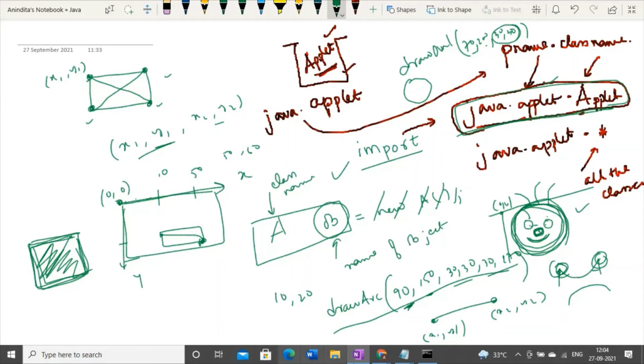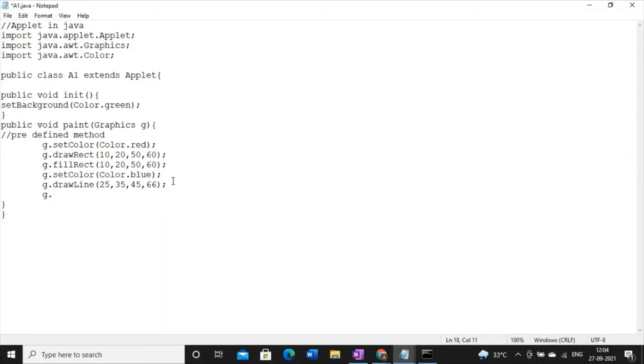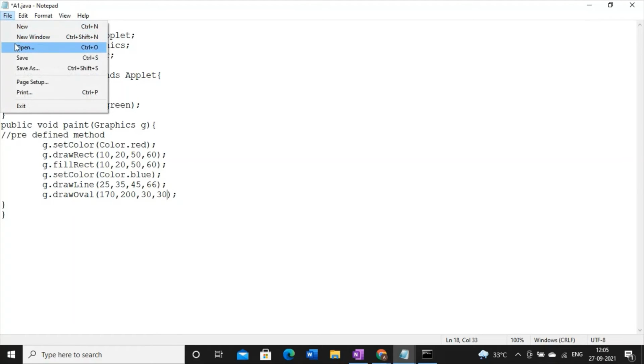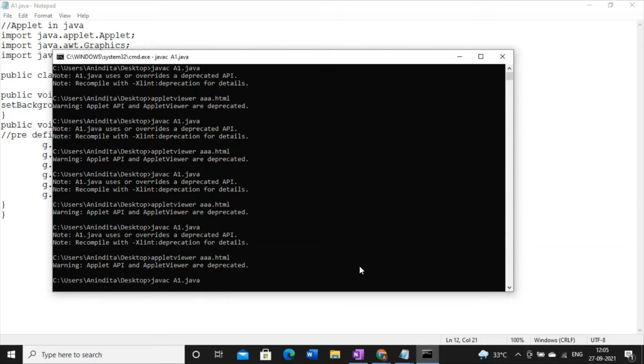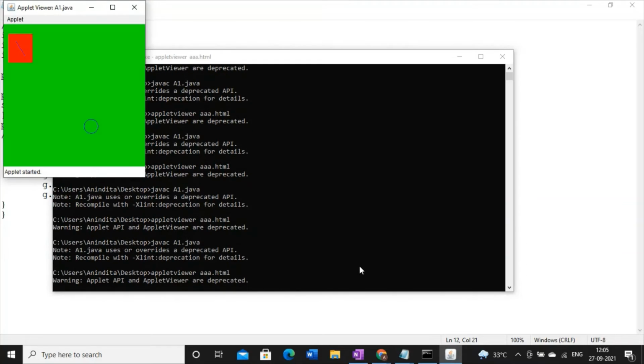Let me show this one. G dot draw oval. So draw circle is not there in case of applet. And which coordinates should I pass? It is just a trial and error method. So if you fix the last two coordinates, then we have a hope to get a perfect round. Yes, I've got this one.